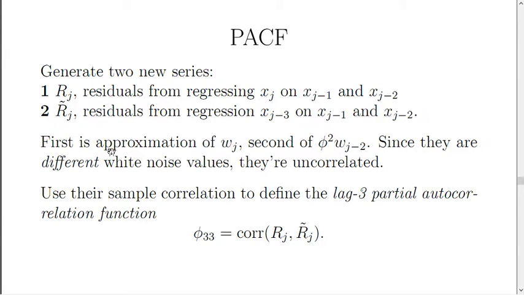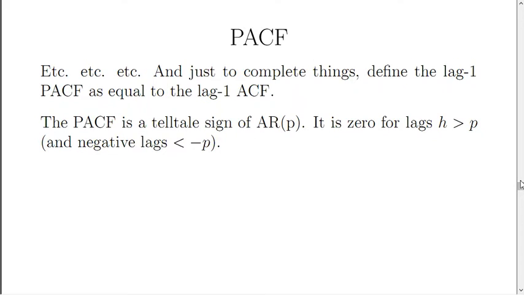The first is an approximation of the white noise process. The second is an approximation of phi squared times the white noise process at a different lag. Since there are different lags, there are different white noise values, and they're uncorrelated. We can use their sample correlation to define the lag 3 partial autocorrelation function. And we can continue that process indefinitely to define as many lagged partial autocorrelation function values as we want.